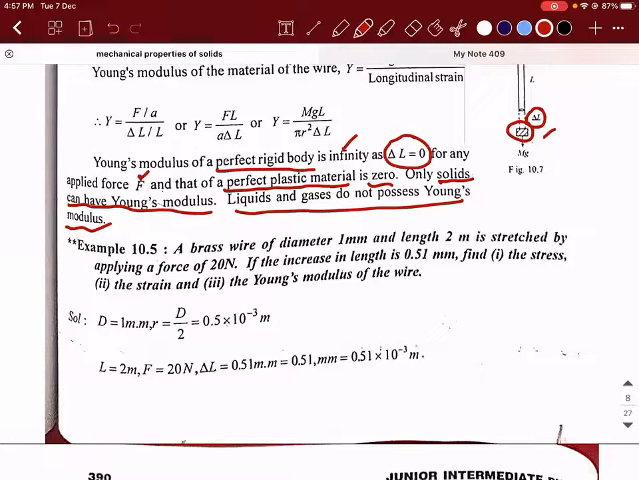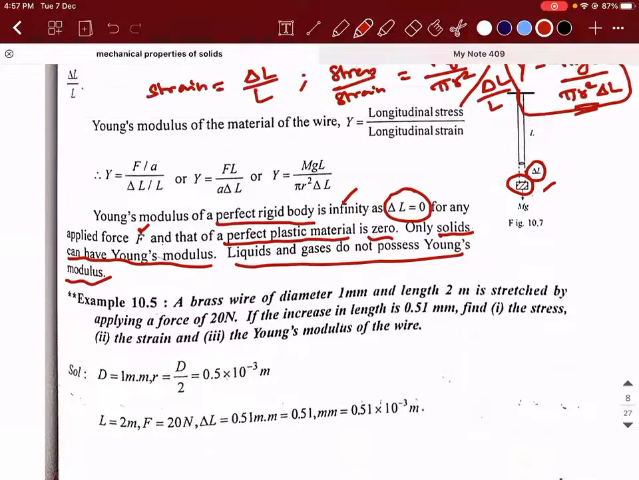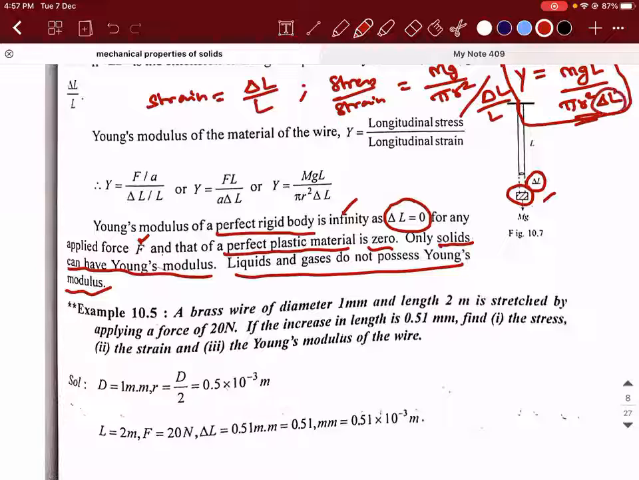Sir, why will the Young's modulus of a perfectly plastic material be 0? Because you can't define delta L. Delta L will be considered to be infinite. When you talk about a perfectly plastic material, you can keep on extending it, and you can't define it in the first place. I can't say it is infinity. So when this parameter becomes 0, Young's modulus is going to be 0. That is the reason.